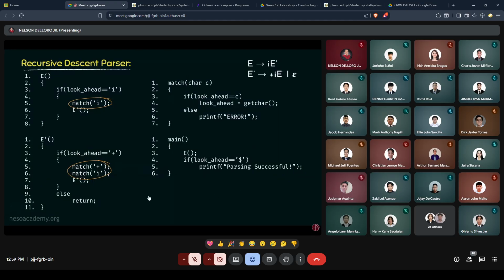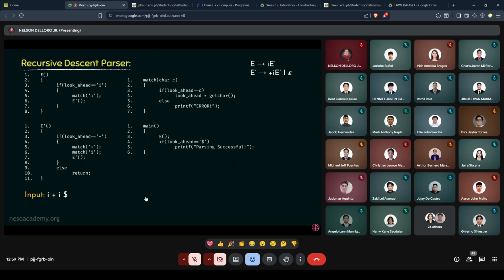Now let me illustrate how these functions are going to work if we have the input I plus I. And observe, for this input, we already have placed the dollar at the end of the input stream. Now let's find out whether this particular input stream can be recognized using these functions. Now obviously we are going to begin from the main function. So we are in here right now. Now once we are in here, we will proceed further and we will get inside the main function's definition. Now see, in this particular line number 3, we actually are calling the function e, right?